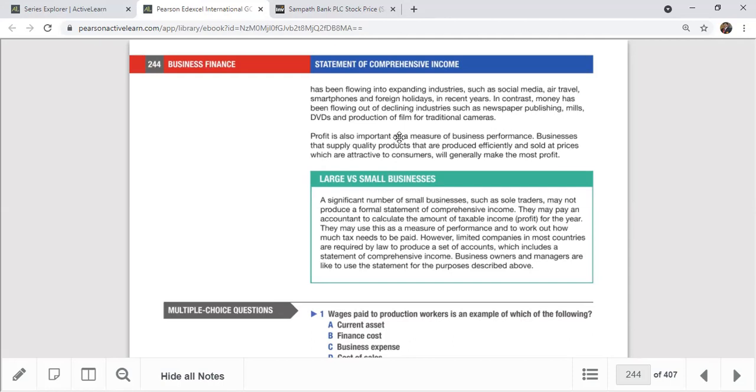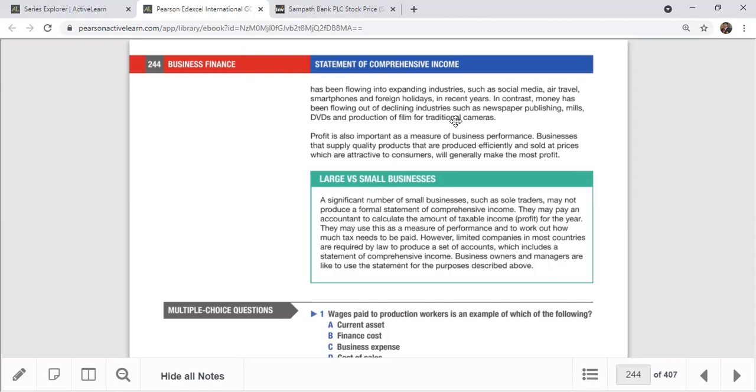So you always have to think about the industry you are investing in. Is it a traditional or declining industry, or a growing, expanding industry? Therefore, when you're making a decision, you have to think about what kind of business you are going to invest your money in. So when you're starting a business, start one which is expanding, right? I think online businesses are expanding more these days, like online retailing, online banking, online education, online gaming, everything online. But we can see there are declining industries also.